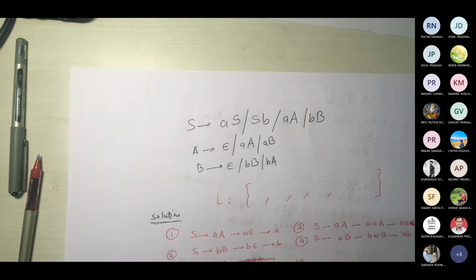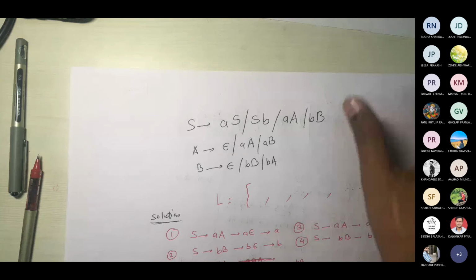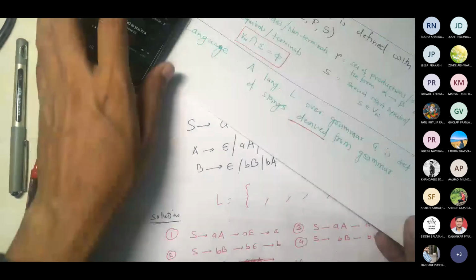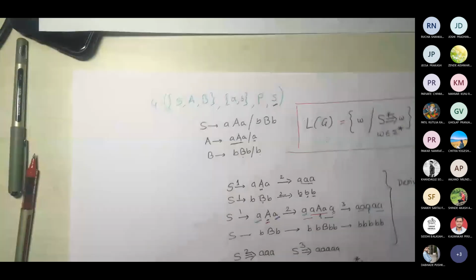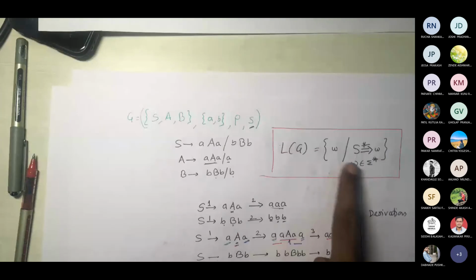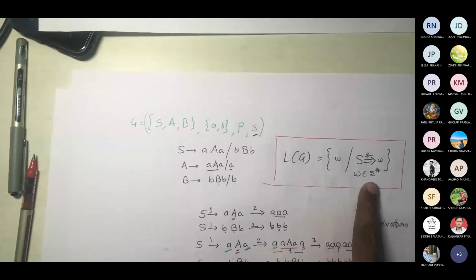Okay, Pushkar. Pushkar, are you there? Yes, sir. Okay. Now please note, if you recall the definition, whenever we derive any string, this should be sigma star, correct? Sir.